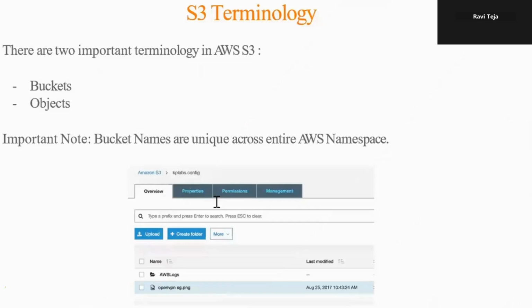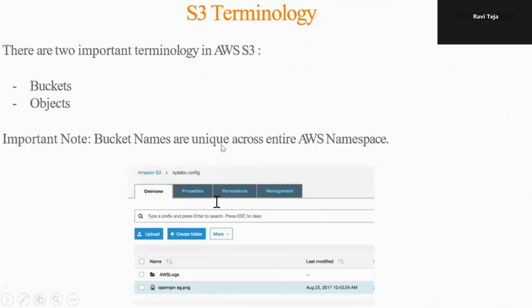S3 terminology. There are two important terms in AWS S3. Those are buckets and objects. A bucket needs to be created, and we have to store the data in that bucket only. Objects means files, audio files, video files, text files, HTML files, images, whatever data, is called an object here.